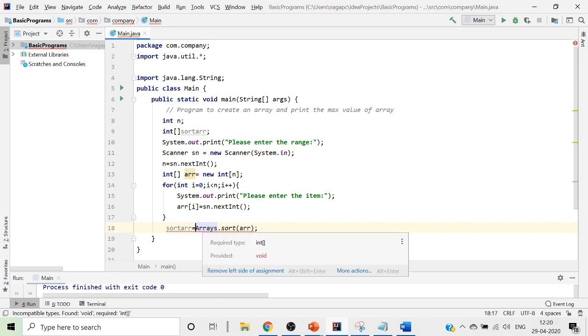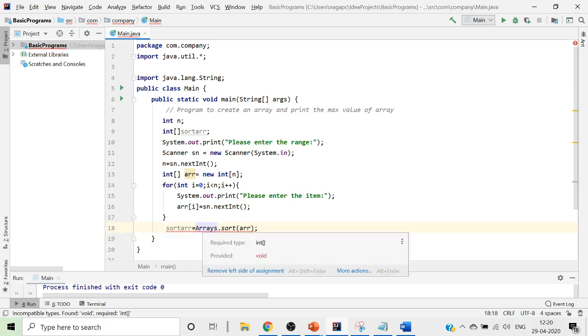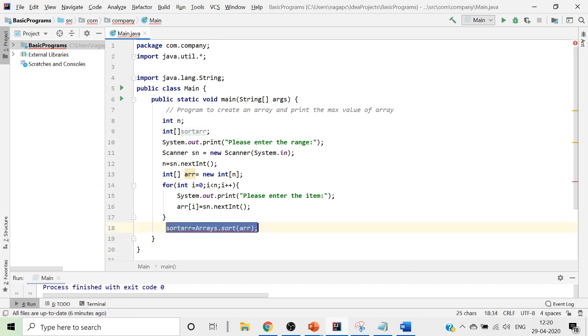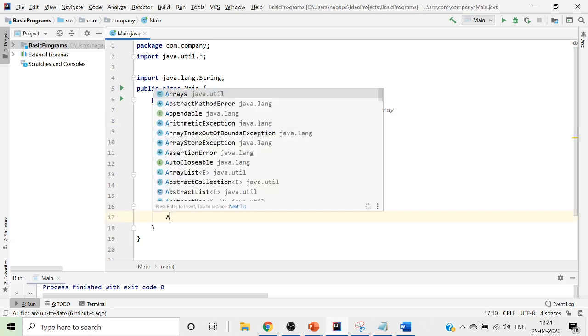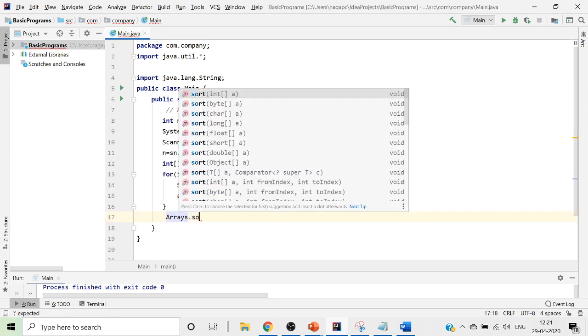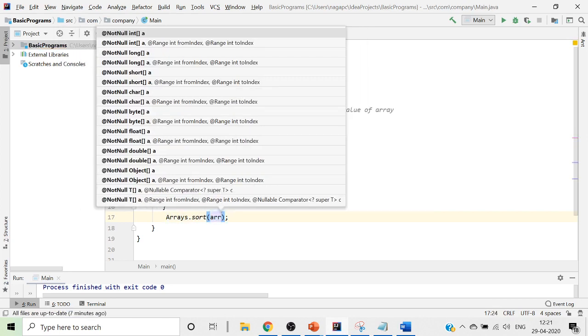When I'm trying to give it, see, it is giving me an error because the provided value is void, which means it will not return anything. So I cannot assign it to sortArray. So it is not really required for us to create another array and waste our memory. So that's an advantage of this particular method. Whenever you want to sort, you need not create another array. The same array that we have been working with, Arrays.sort of your arr, the same array gets sorted.